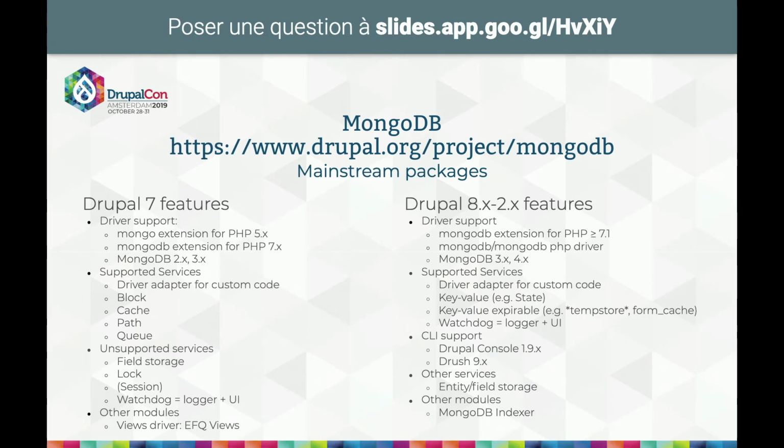Then you have the current supported version, which is Drupal 8.2, which was released last year at Drupal Europe. It supports only Drupal 7 and the latest driver, with the new contributed driver for PHP, which is mongodb/mongodb in Packagist. It supports only MongoDB 3 and 4. It includes the driver adapter, the key value storage, which is the support for state and can be used as a support for cache. Key value expirable, which is used for your previews. And again, the watchdog with the logger and UI.